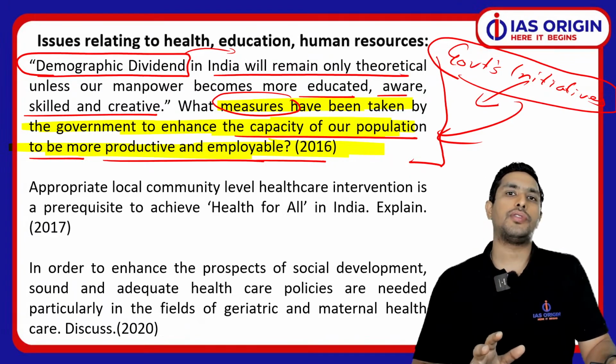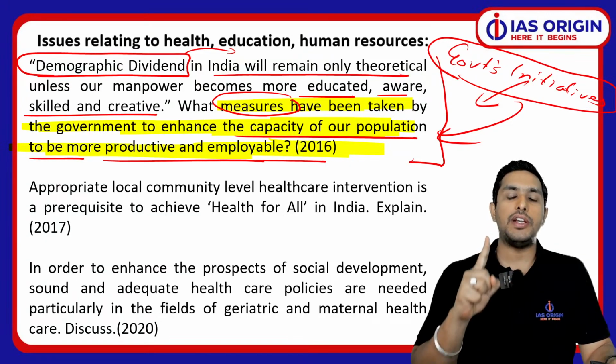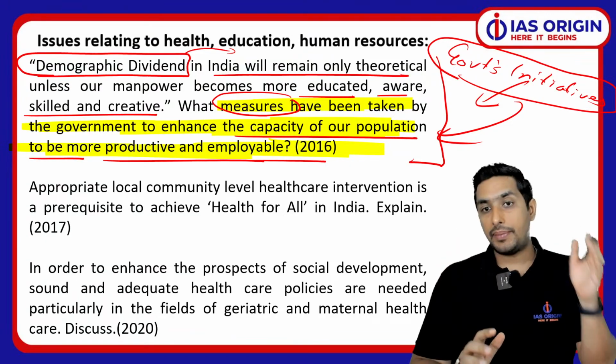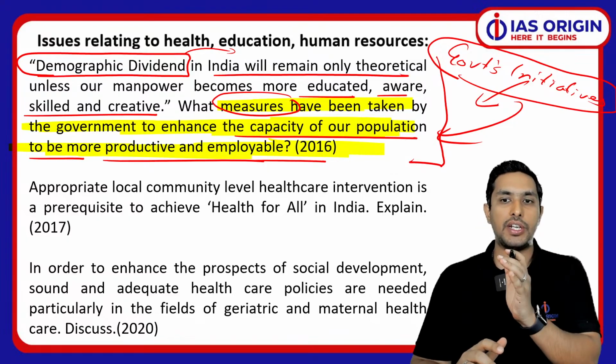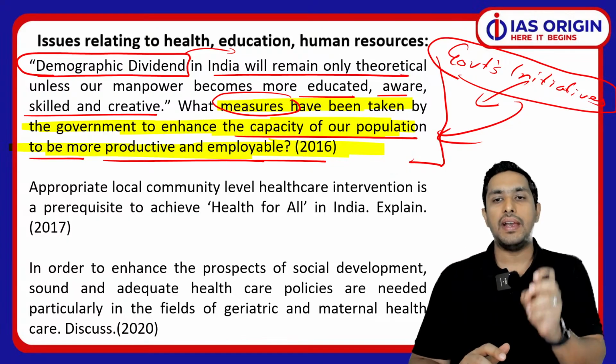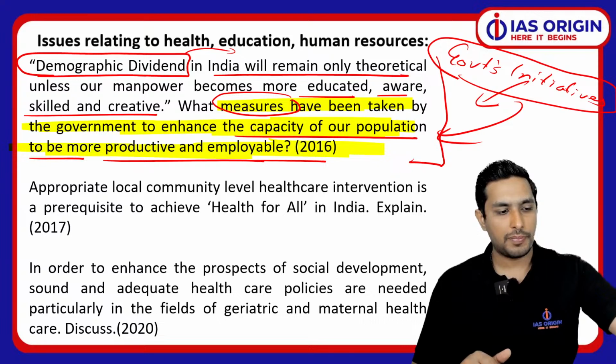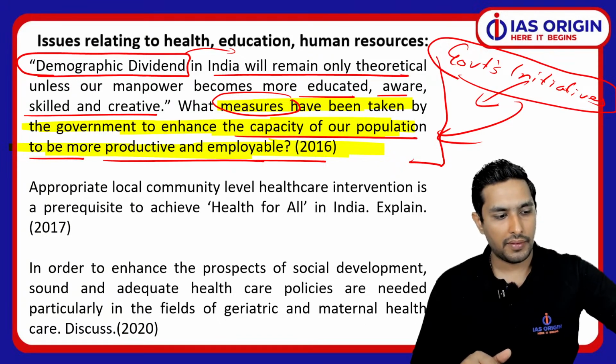For social justice, you have to make sure that you prepare diligently the government's measures in various domains. It can be in terms of healthcare, in terms of education, in terms of skill enhancement, everything. You have to make sure that you are doing that properly. So this is a very simple aspect which we have to keep in our minds precisely.